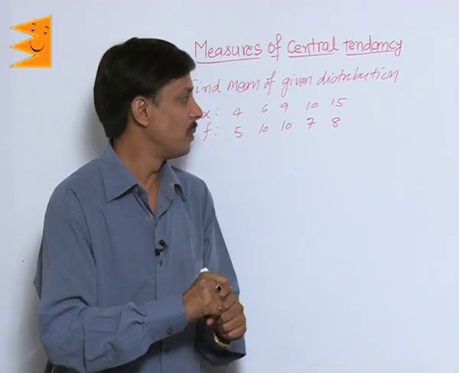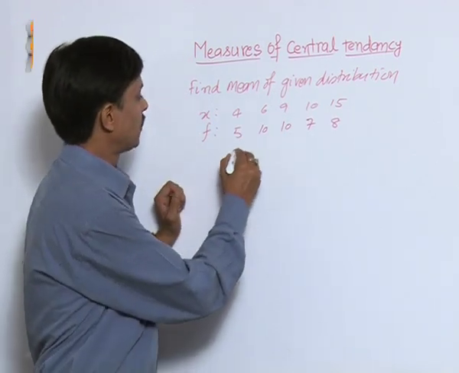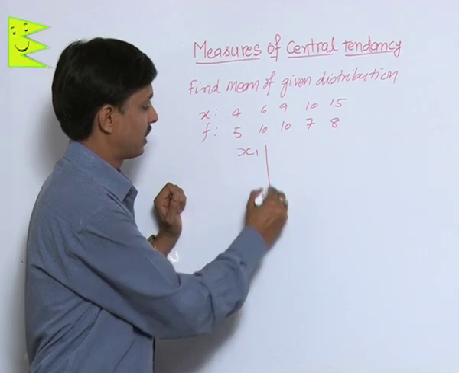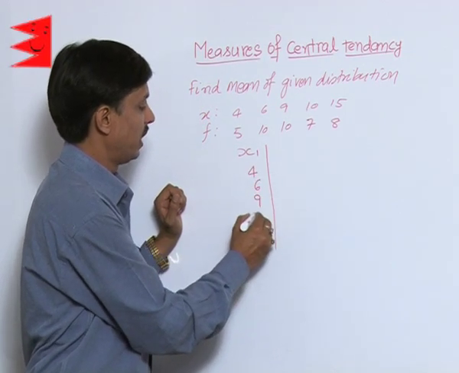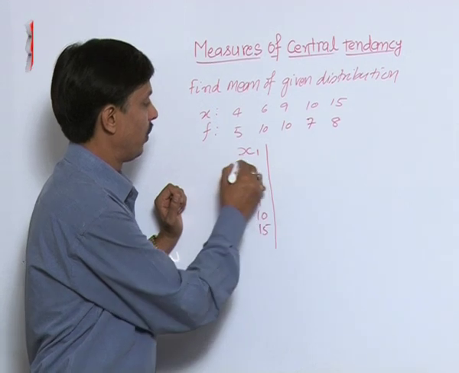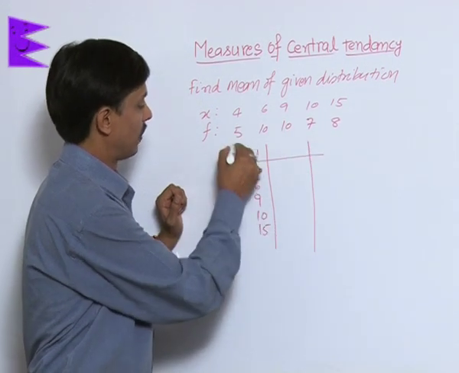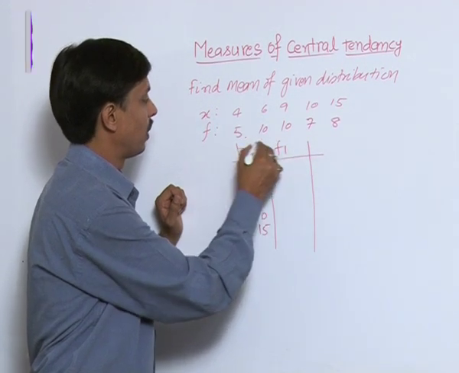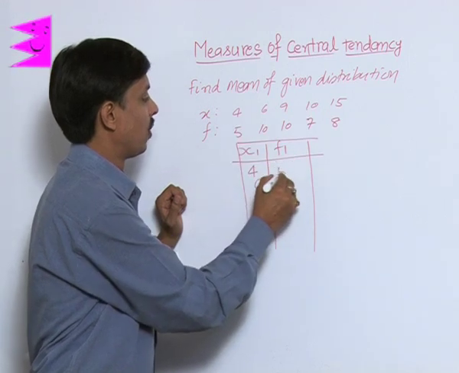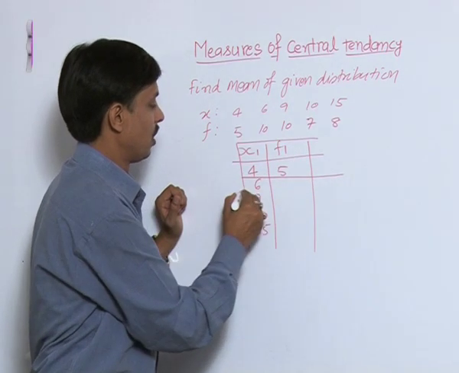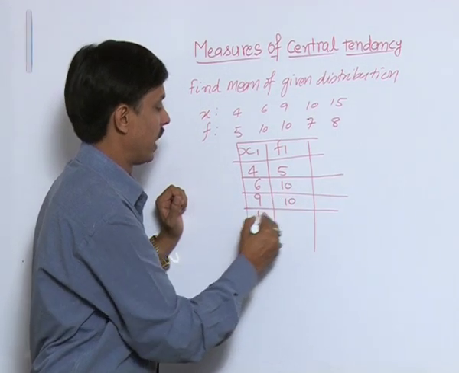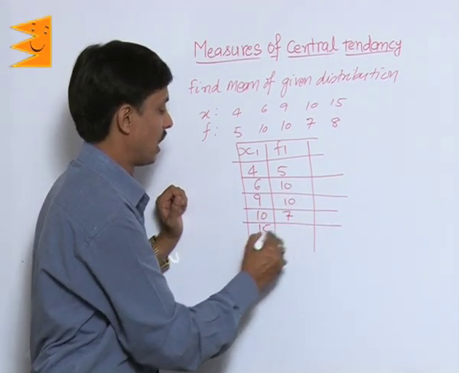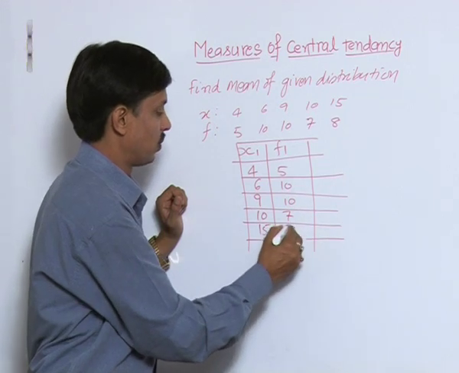Now, how to calculate the mean if, in a distribution, observations and their frequencies are given? It's again a very simple approach. Suppose first the observations are xi. These are 4, 6, 9, 10 and 15. After the observations, their respective frequencies are fi. For the first it is 5, for the second it is 10, for the third it is 10, for the next it is 7, for the last it is what?